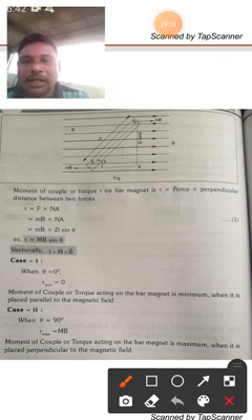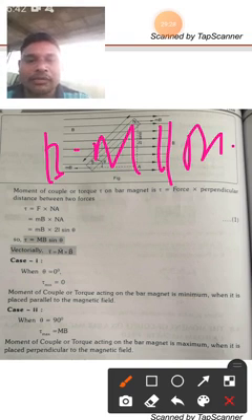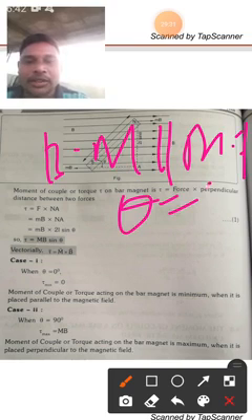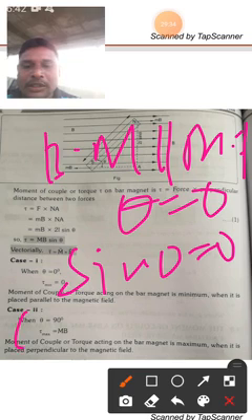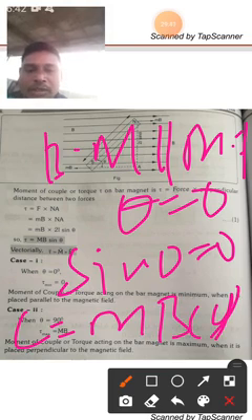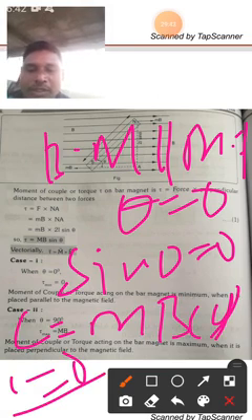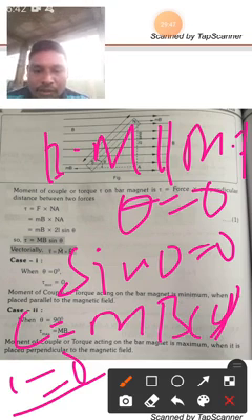So when the bar magnet is parallel to the magnetic field, theta is equal to 0. Then sin 0 is equal to 0. Then C is equal to MB into sin theta, and with sin 0 equal to 0, 0 into anything is 0. So the moment of couple is 0. The torque is 0 in the parallel case.